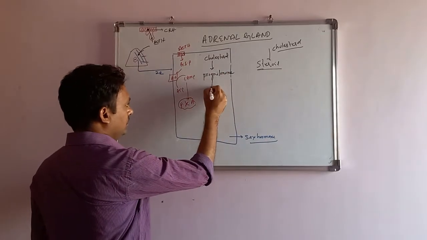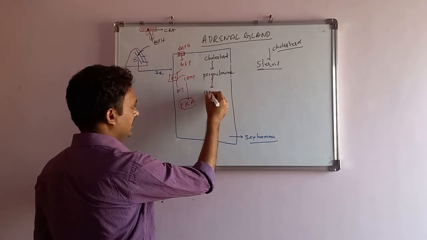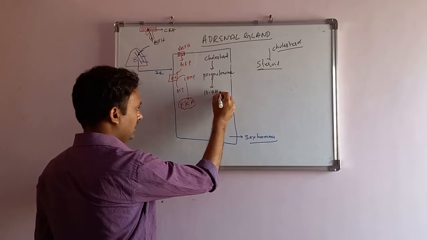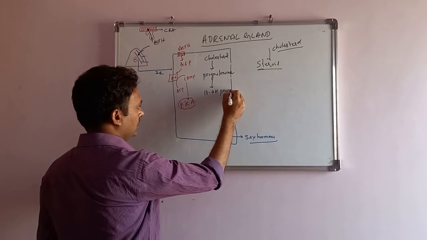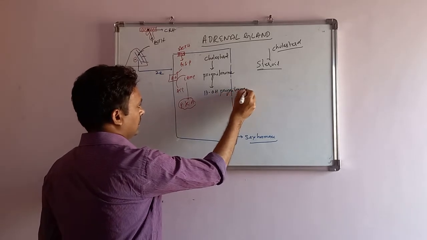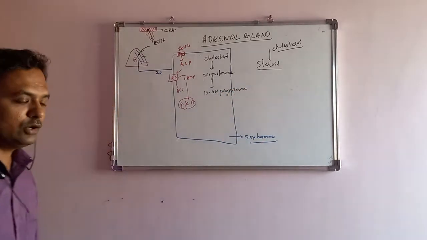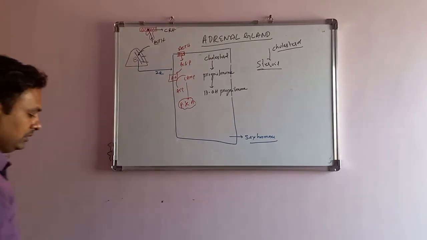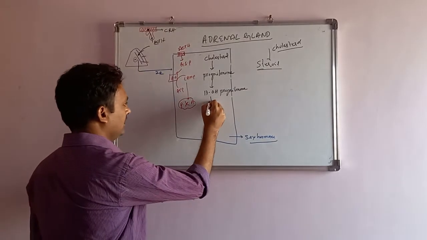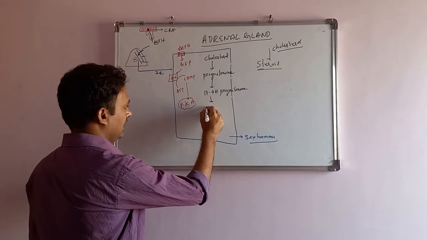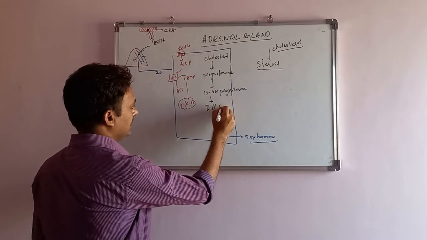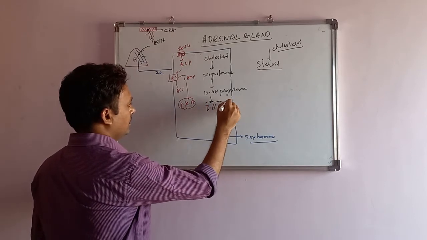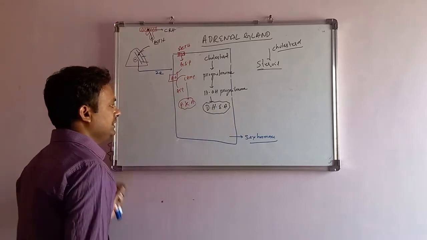From the pregnenolone, there is a synthesis of 17-hydroxypregnenolone. From 17-hydroxypregnenolone, there is a synthesis of DHEA. What is DHEA?